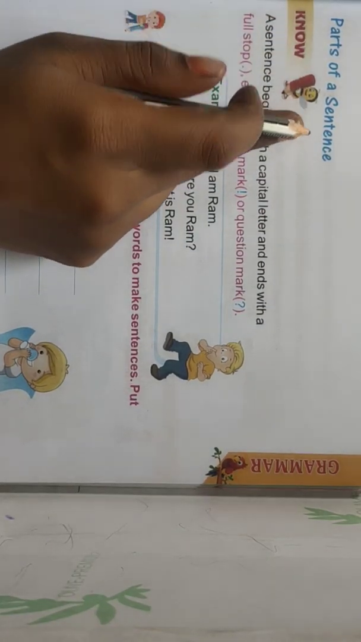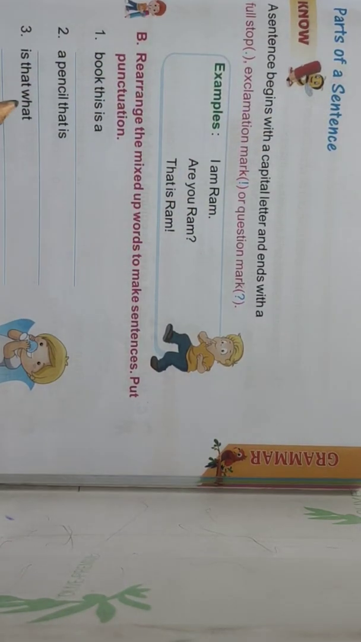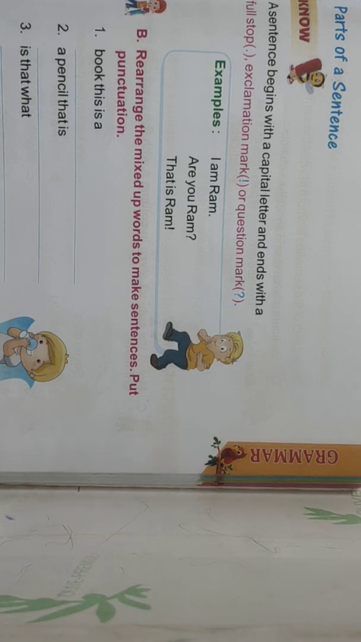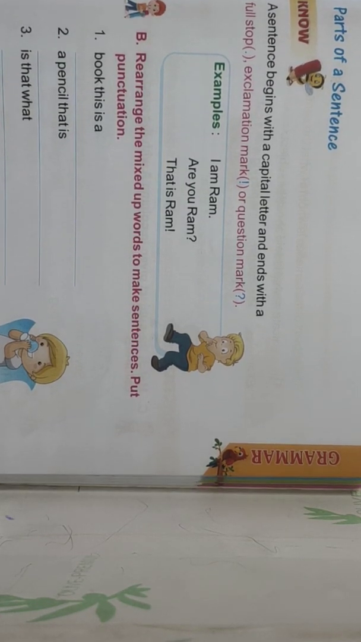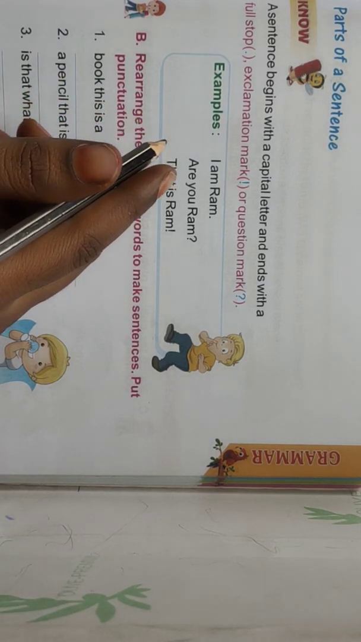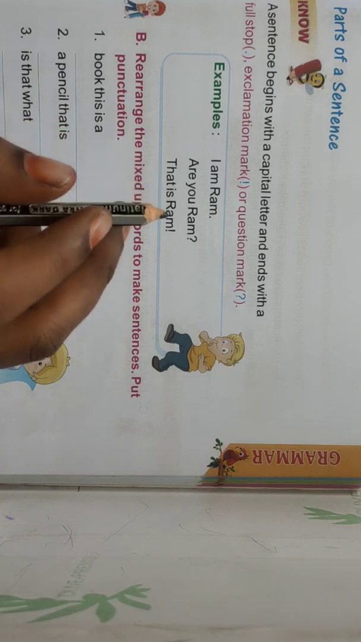See, parts of a sentence. While we are playing a game, we have some rules. Suppose we are playing cricket or carom board. Some rules are there in that game. Similarly, when we write a sentence, you have to follow some rules.